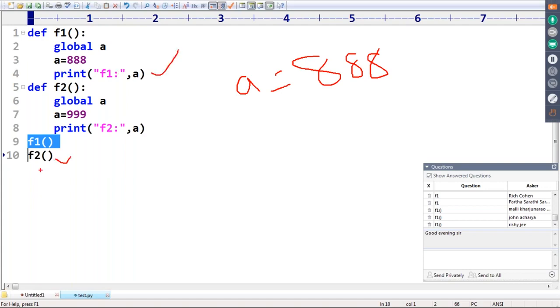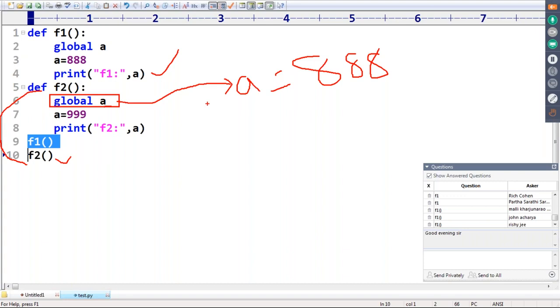Now you are calling F2. Inside F2, don't feel you are declaring a new global variable. No, you are making the global variable a available. Because of this keyword, a is available.